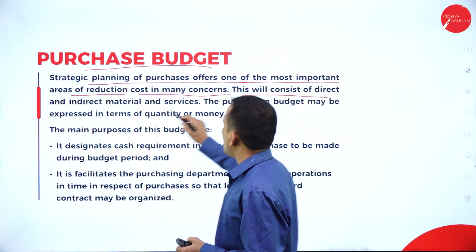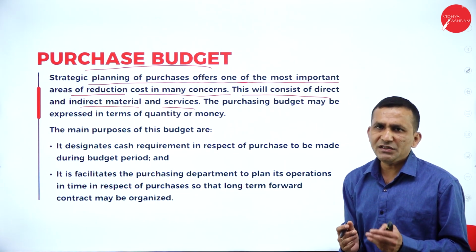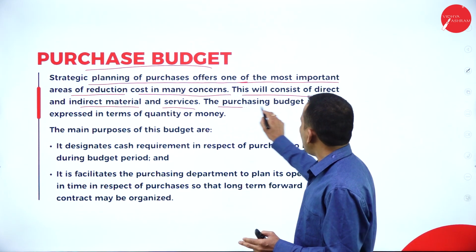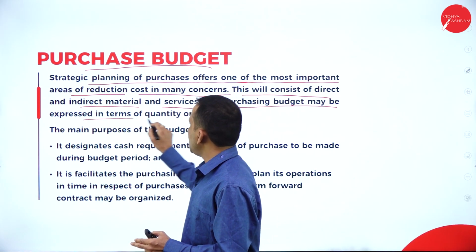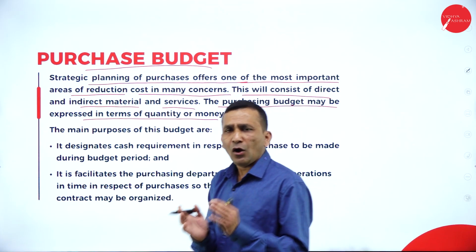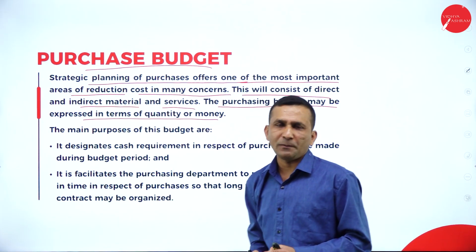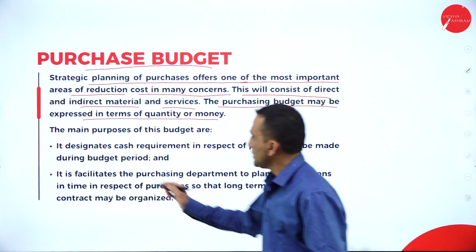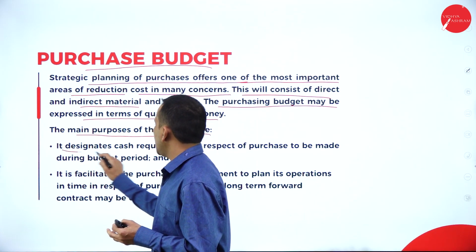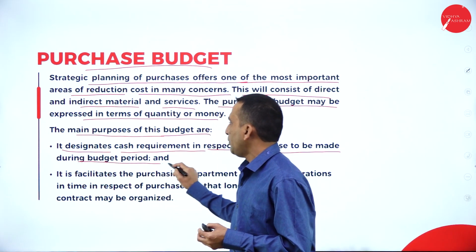This will consist of direct and indirect materials and services. Okay, obviously the materials are the basis on which production and manufacturing concerns stand. The purchasing budget may be expressed in terms of quantity and/or money. Quantity means how many, and money means how much you are spending when you are purchasing, at the right time you have to purchase. The main purpose of this budget, the first one, is to designate the cash requirement in respect of purchases to be made during the budget period.